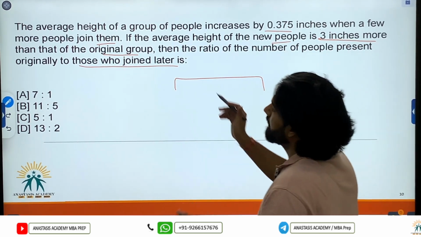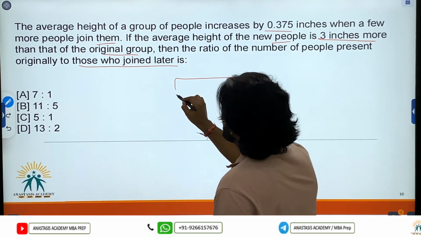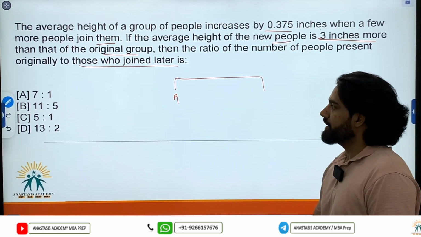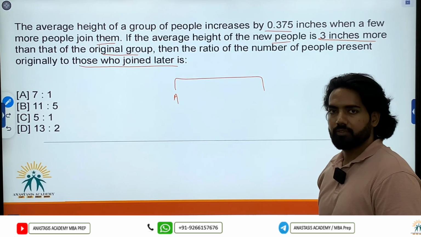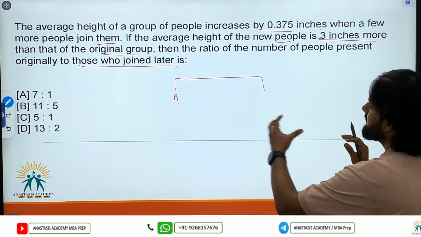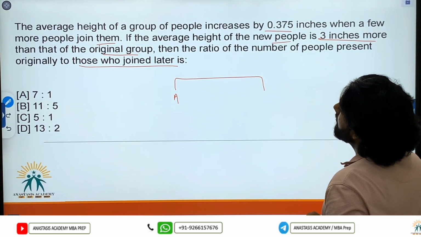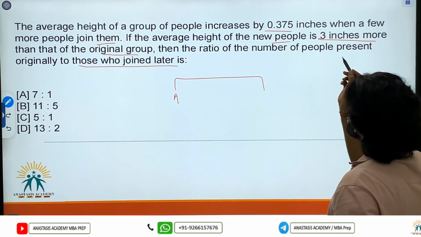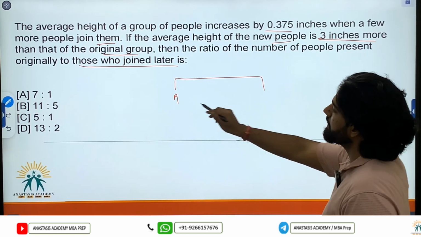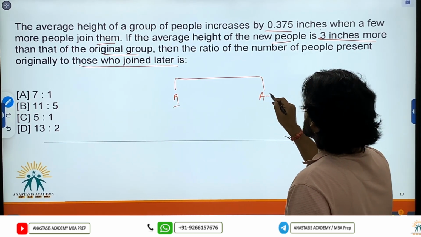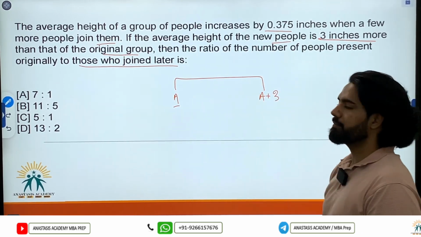So I'm assuming the average height of people in the original group is A, and it is mixed with a new group of people in which the average height is 3 inches more than this average. So these two lots are mixed.